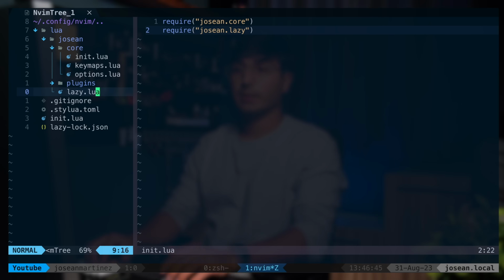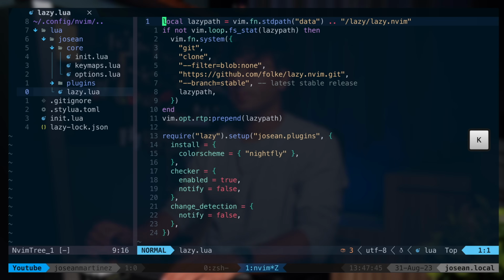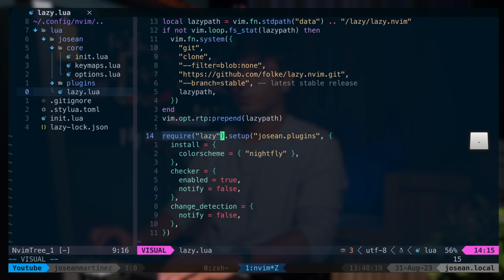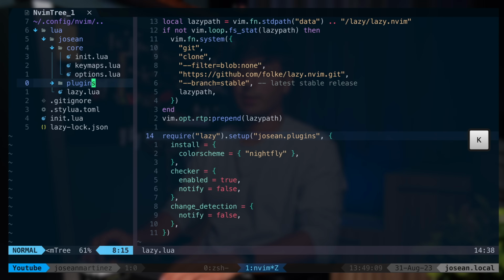Alright, so let's open up this lazy.lua file. If you've seen my previous video on lazy.nvim, then you'll know that this first block of code bootstraps lazy so that Neovim will install it if it isn't already installed. And then this code right here will require and load lazy and then call the setup function. And the first argument here is the Hosyan.plugins module. You'll see this on the left hand side right here.